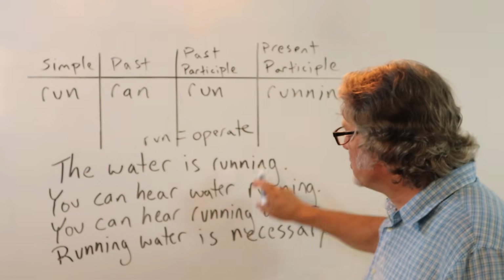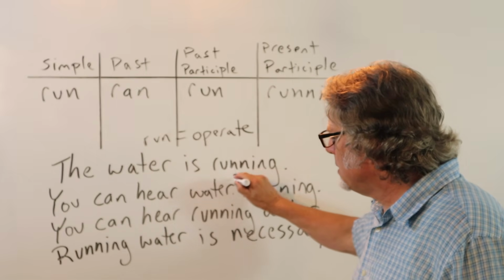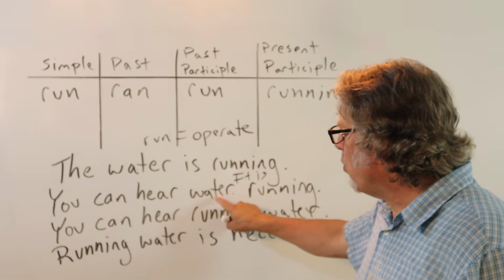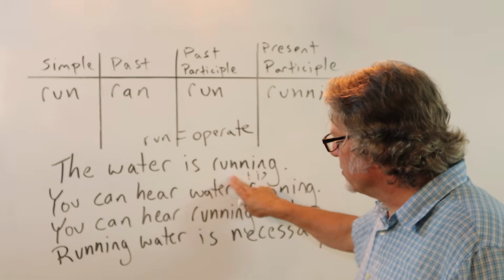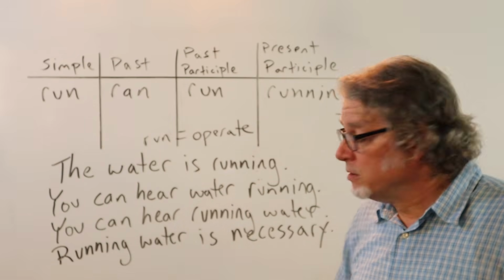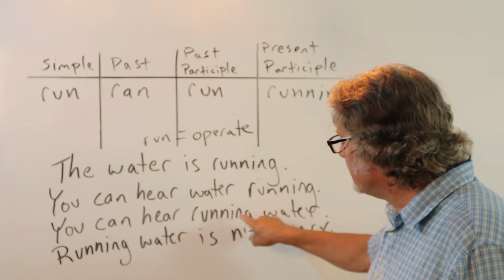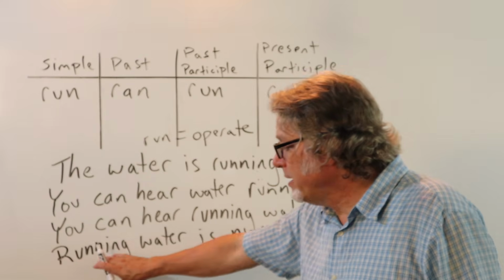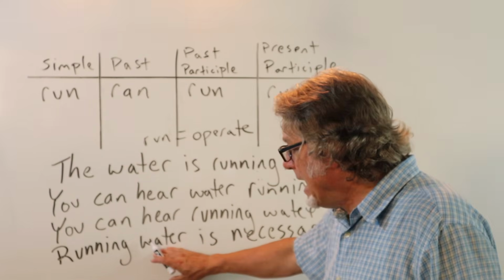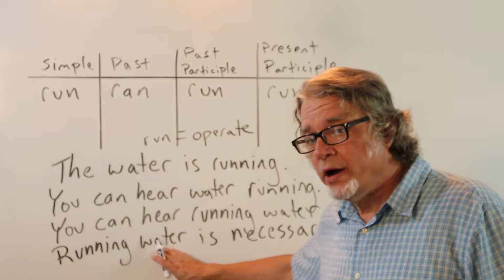Here the present participle comes after water. You can hear water. It is running. Or you can hear water running. Just take this off. You can hear running water. In this sentence, it's okay to put running in front of water. And here, the word water is a subject, it's a noun, and running is an adjective for water.